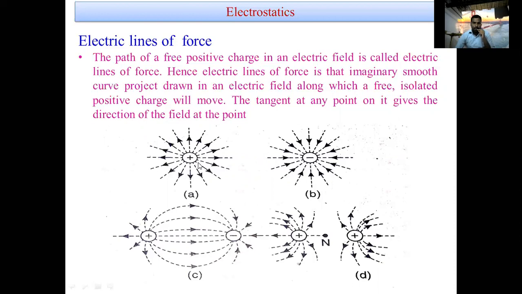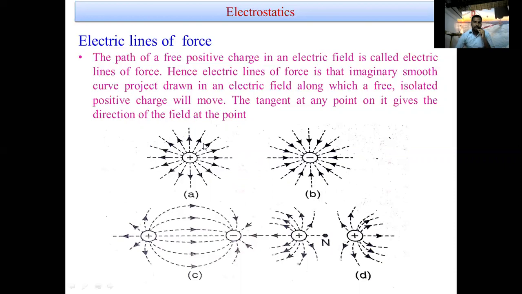For the positive point charge, all lines of force are outgoing from the charge. Now, see in the figure, we consider the negative charge. The lines of force are inward to the negative charge.